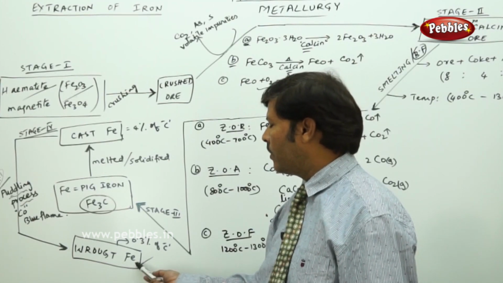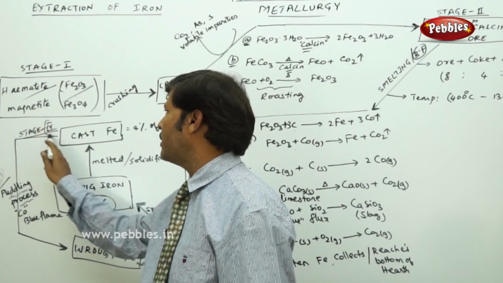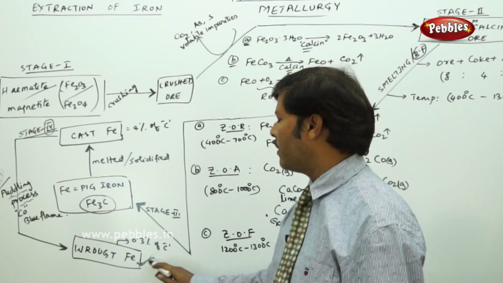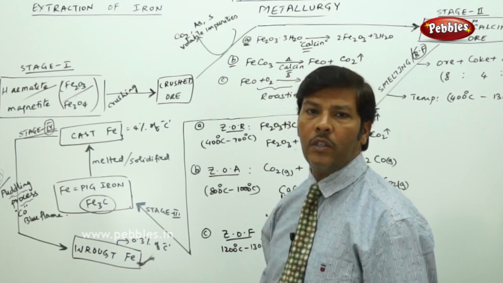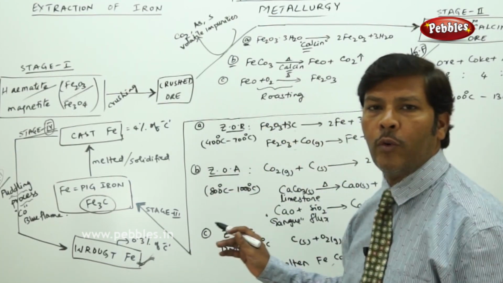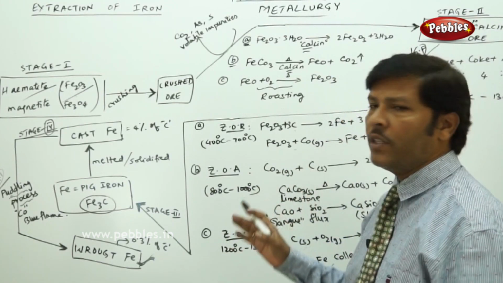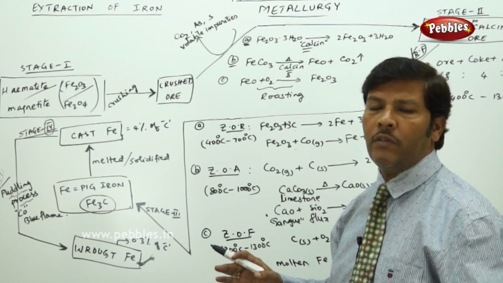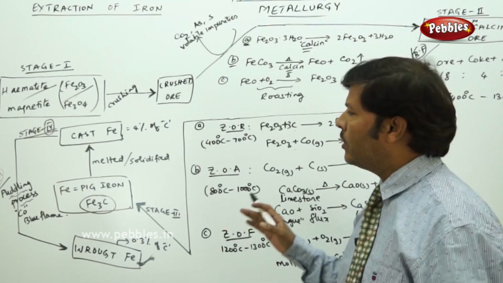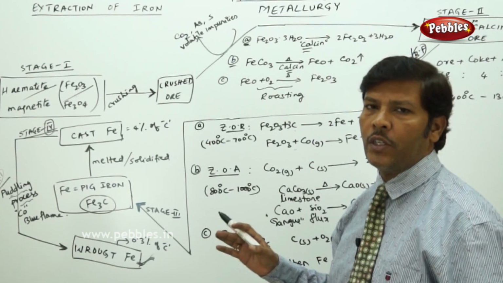So finally, whatever iron is obtained in stage 4, the final stage, is the pure form of iron, which we call wrought iron. And this concludes the extraction of iron through the flow sheet or flow chart method, because learning in this method will not only save time, it will also help students understand the mechanism going on microscopically from one stage to another.